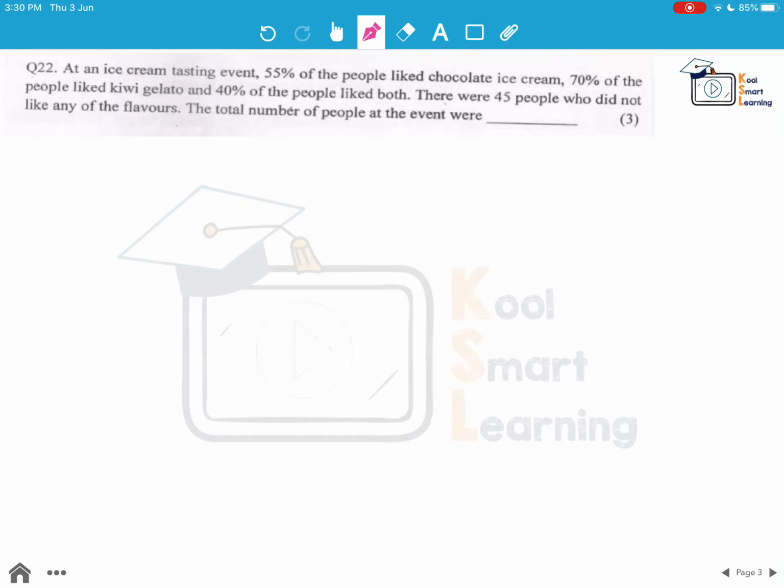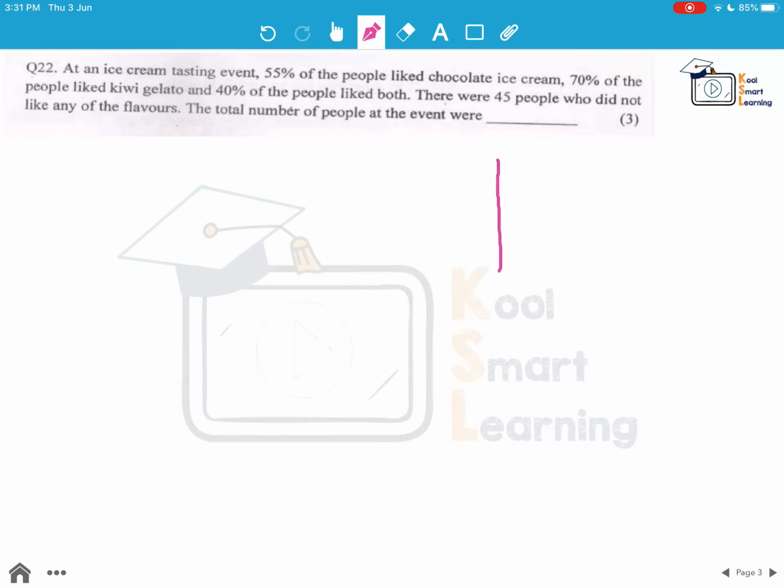At an ice cream tasting event, 55% of the people liked chocolate ice cream, 70% of the people liked kiwi gelato, 40% of the people liked both. There are 45 people who did not like any of the flavors. The total number of people at the event are. So we'll try to solve this using Venn diagram approach.